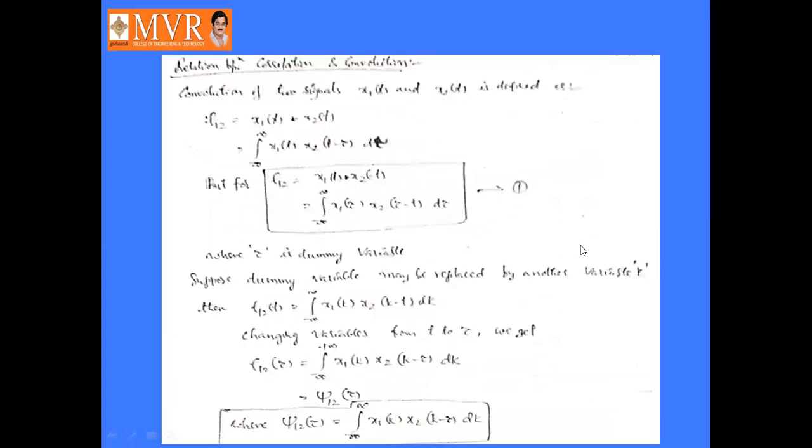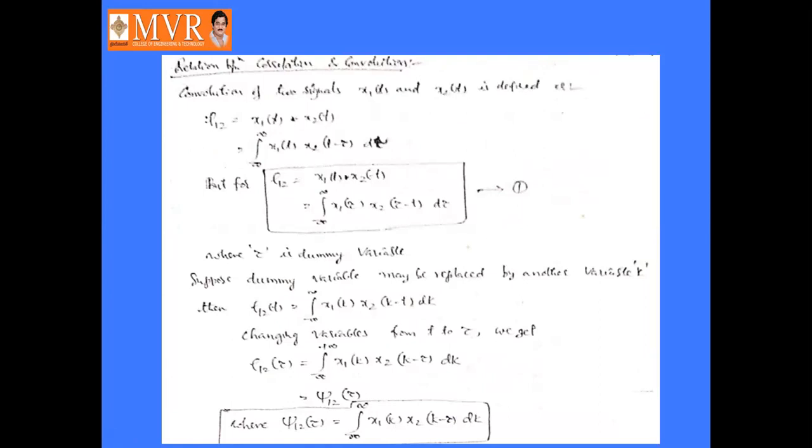Okay. Next, we can see the relation between correlation and convolution. As we already know about the convolution function, x1 of t convolved with x2 of t is represented by rho 12.